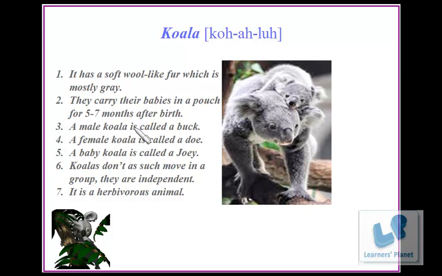A male koala is called a buck. A female koala is called a doe. A baby koala is called a joey. Koalas don't as such move in a group. They are independent. It is a herbivorous animal.